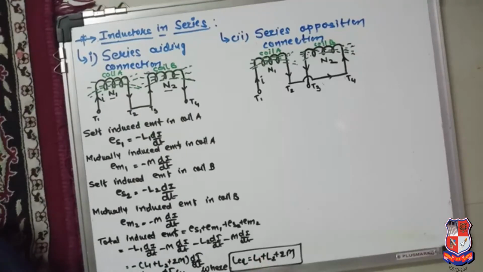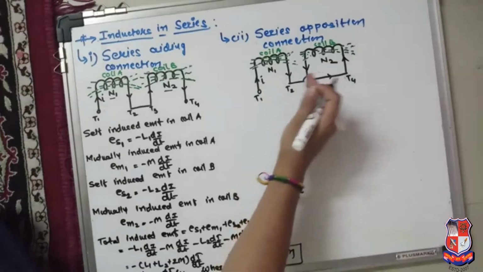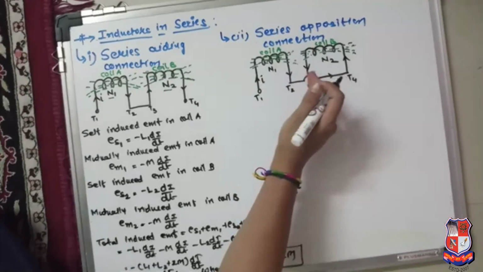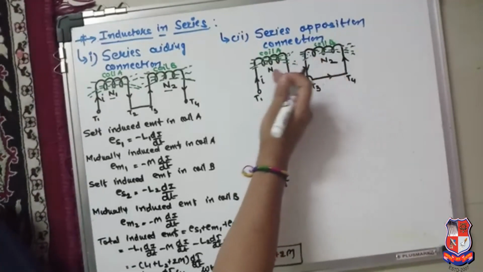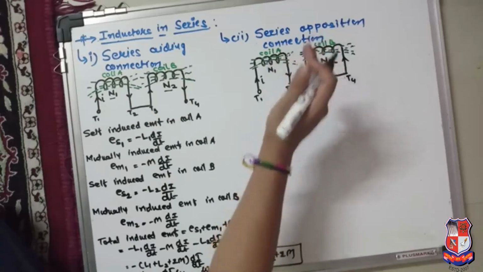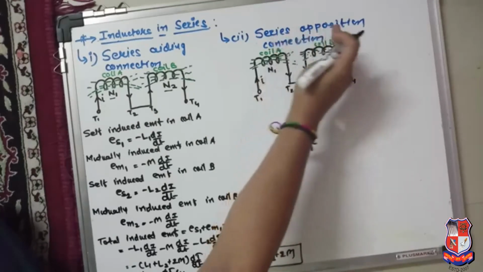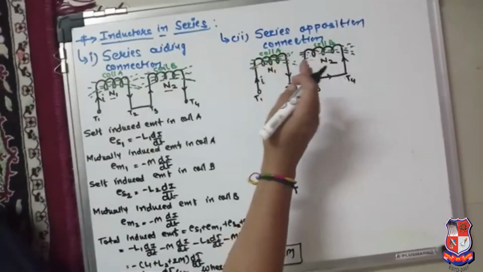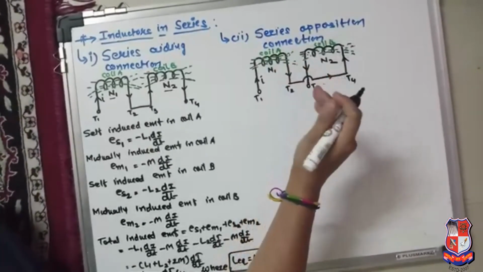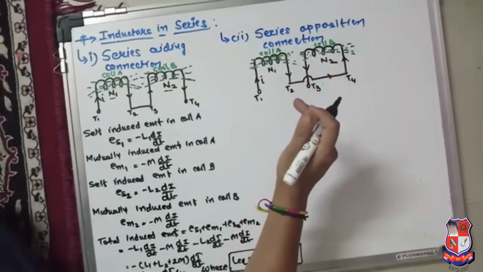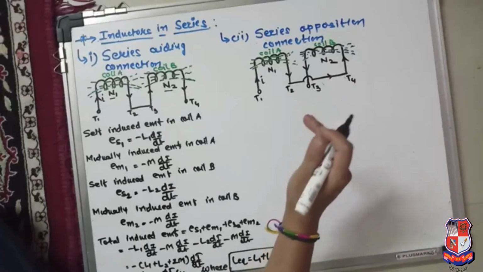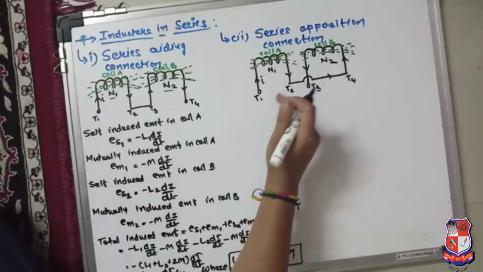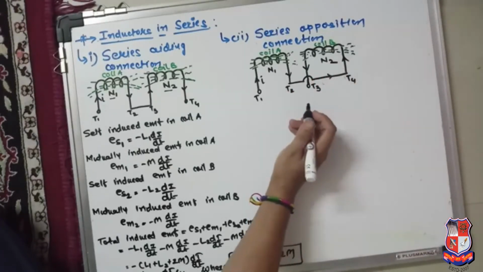Now take another case. Both the coils are connected in such a way that the fluxes produced by both the coils oppose each other. That is called a series opposition connection, or you can say differential connection. Then what will be the equation of the equivalent inductance for the differential series connection?